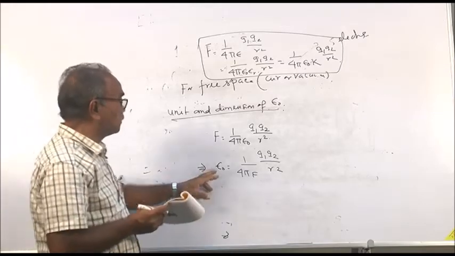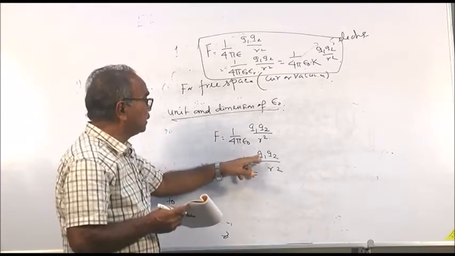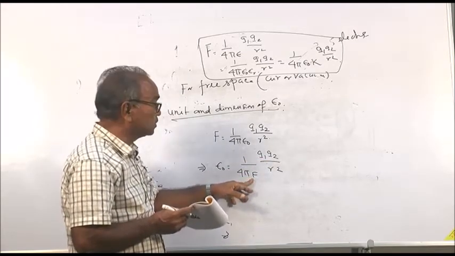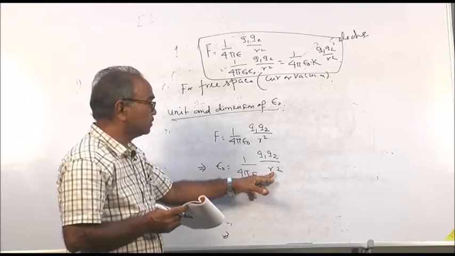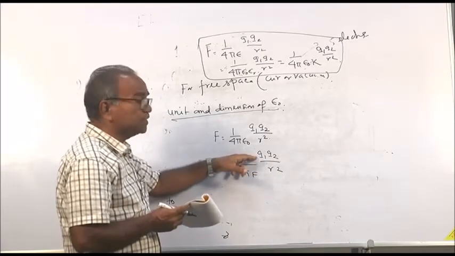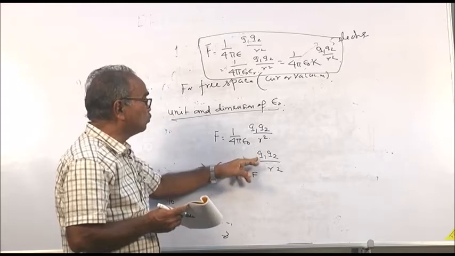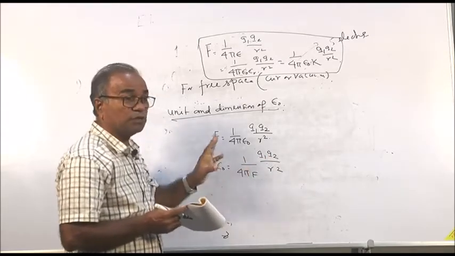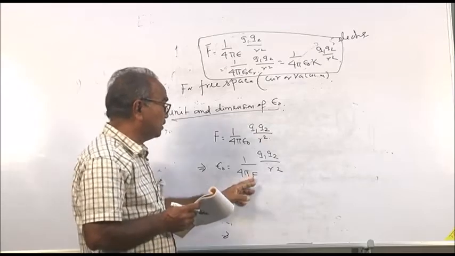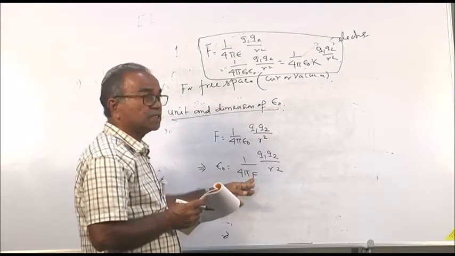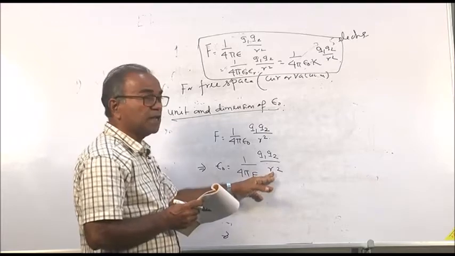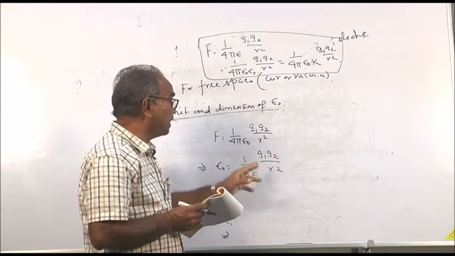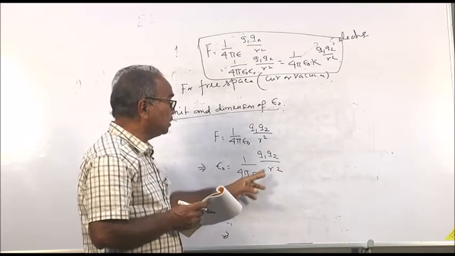So, to find the unit of epsilon 0, you have to take the unit of charge, the unit of force and the unit of distance. In SI system the charge unit is Coulomb, so this is Coulomb into Coulomb, Coulomb square. Force is Newton, 4 pi is a constant and has no unit, and distance is meter, so this is meter square. So, this is Coulomb square divided by Newton meter square.